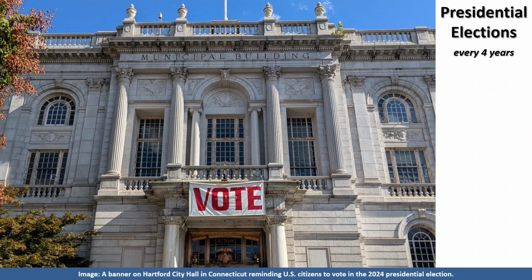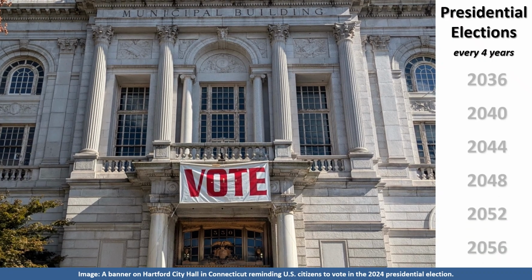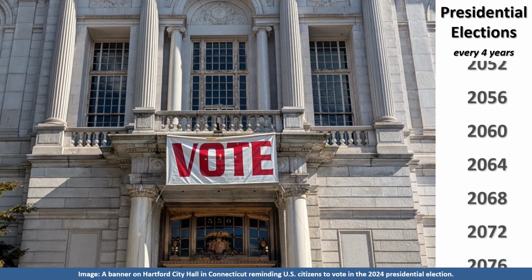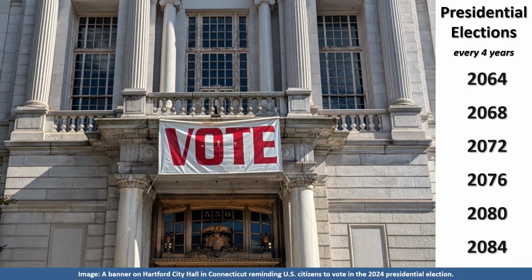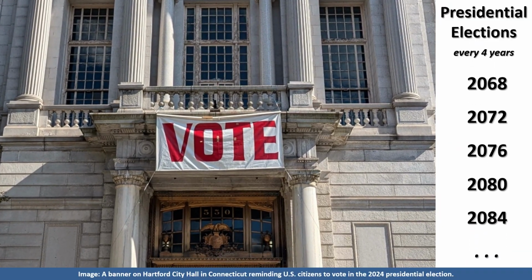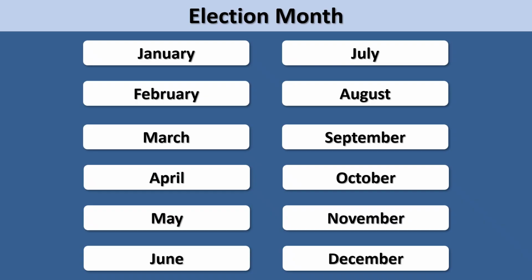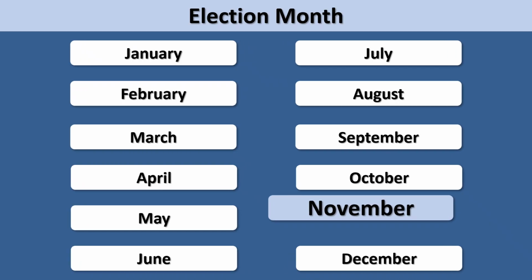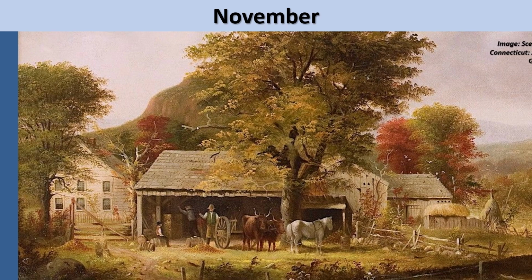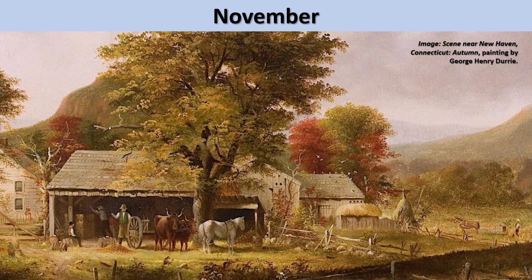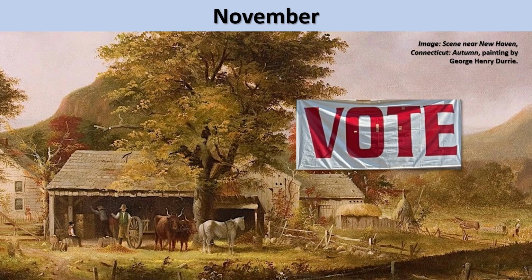On years with presidential elections, in-person voting is always scheduled to take place during the second to last month of the year. Every 4 years, presidential campaigns gain energy in the early fall as political parties like the Republican Party and the Democratic Party ramp up efforts to convince people to vote in November for their preferred candidates for president and vice president. Since November is election month in the United States, many Americans see voting for president as part of the fall season, much like the changing colors of the leaves and preparations for Thanksgiving gatherings with friends and family.